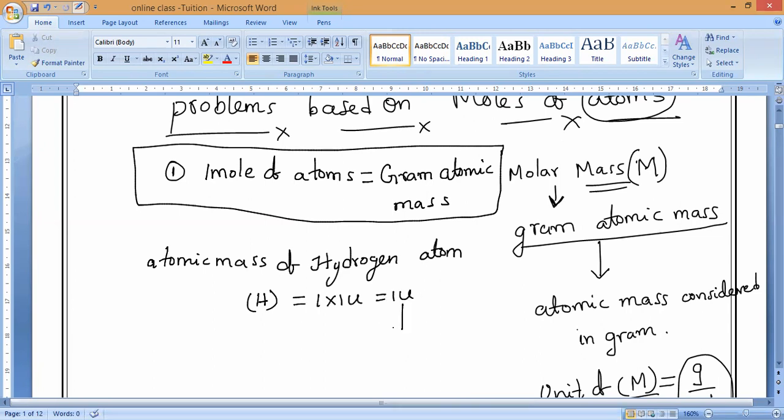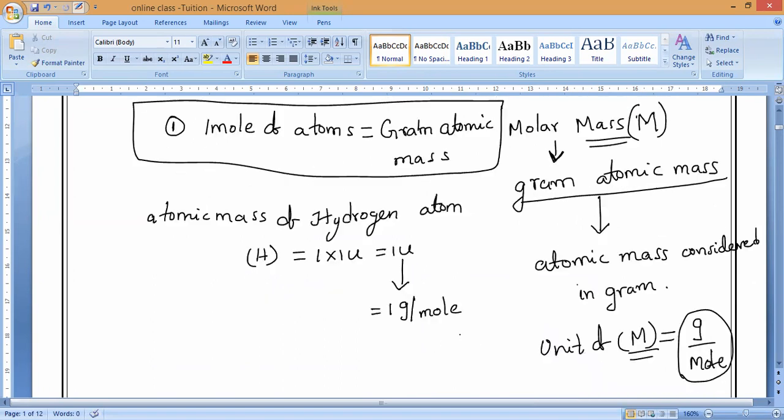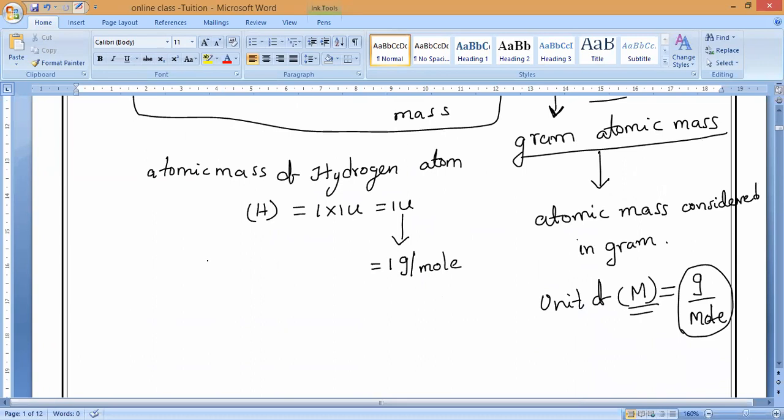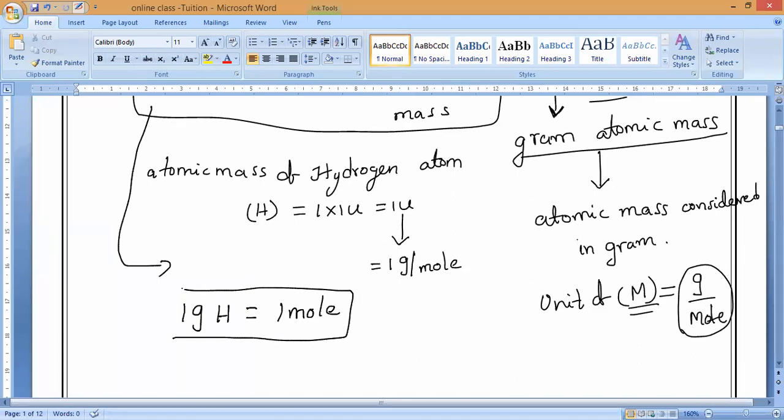Now, what is the molar mass? 1 gram per mole. So that is what you have to understand. What is the meaning of the first statement? 1 gram of hydrogen is equal to 1 mole. That is the meaning. Do you understand?